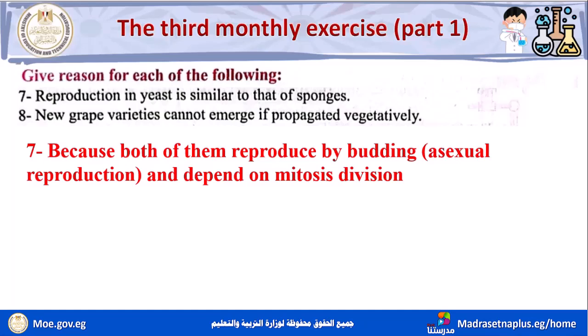Number 8, new grape varieties cannot emerge if propagated vegetatively.